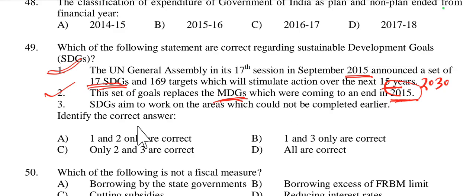Then sustainable development goals aim to work on the areas which could not be completed earlier. Yes, this is right, those goals which were not completed earlier are included in sustainable development goals. So all of these are correct here. So option D is right.